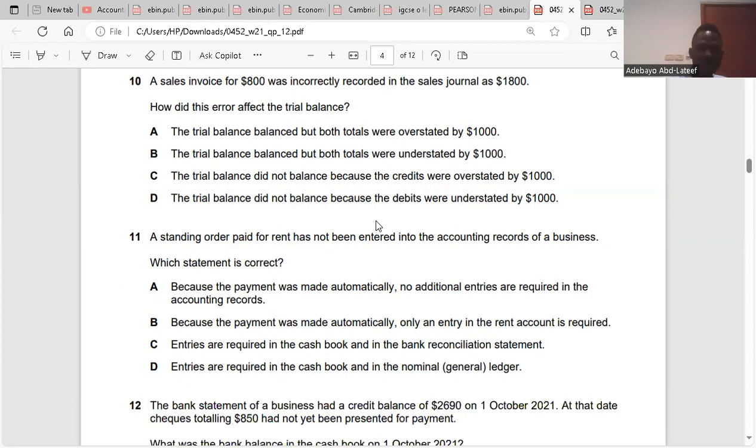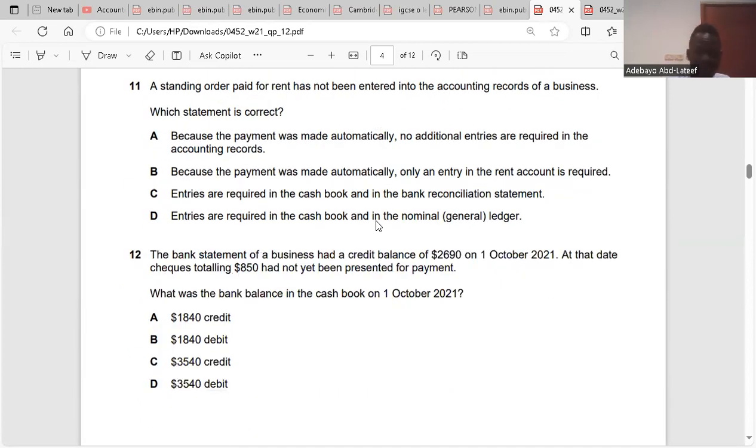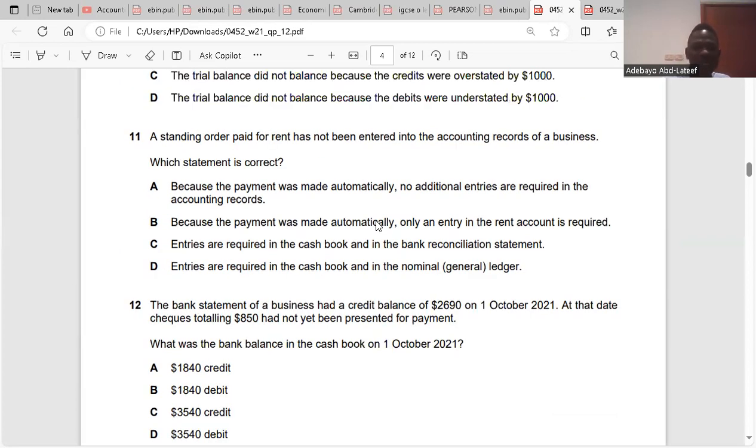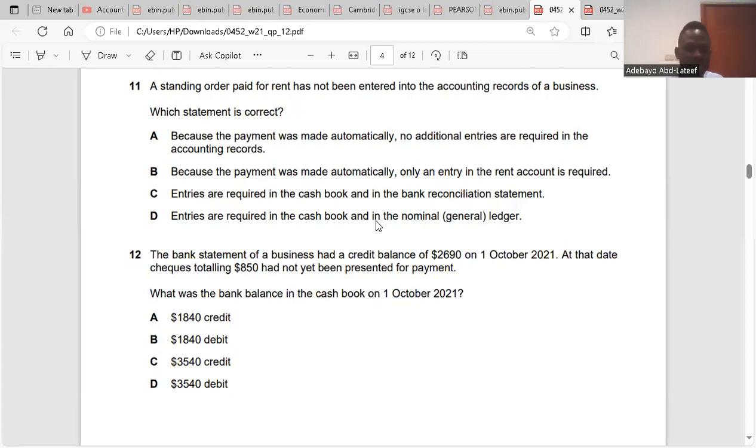Question 11. A standing order paid for rent has not been entered into the accounting records of the business. Which statement is correct? Because the payment was made automatically, no additional entries are required. No, that's just flimsy. They want to trick you with automatically. Because the payment was made, forget about that. Entries are required in the cash book and in the bank reconciliation statement. No. The entries are entered in the cash book and the ledger. So it is D. Clear? Yes.